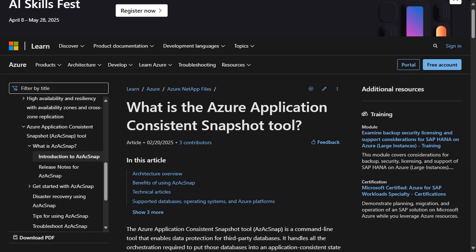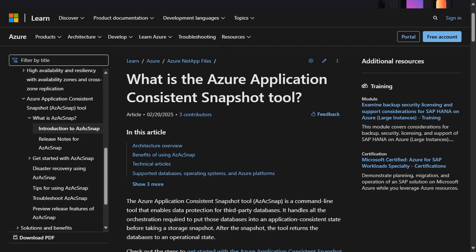Version 11 of the Azure Application Consistent Snapshot tool is now generally available. As published on March 28th, the Azure Application Consistent Snapshot tool is a command line tool that enables customers to simplify data protection for third-party databases in Linux and Windows environments. This new version introduces several new capabilities and improvements, including the following.